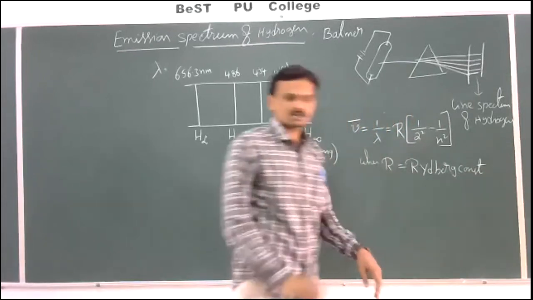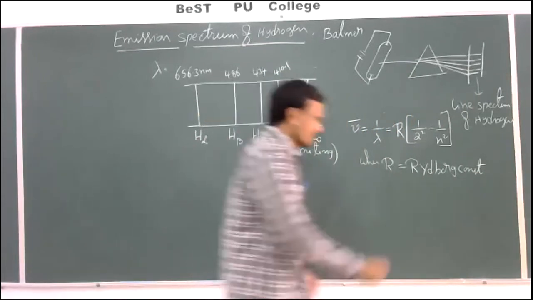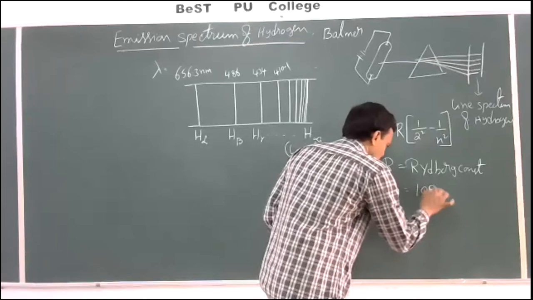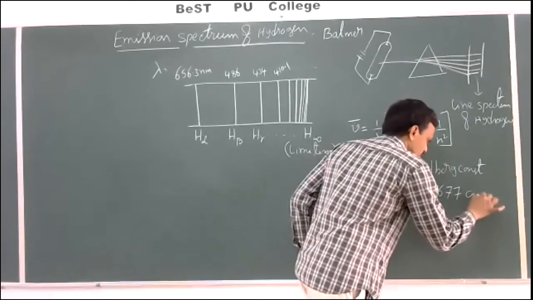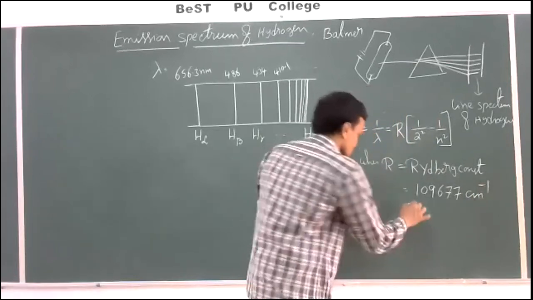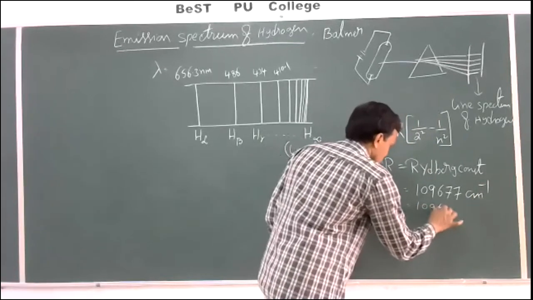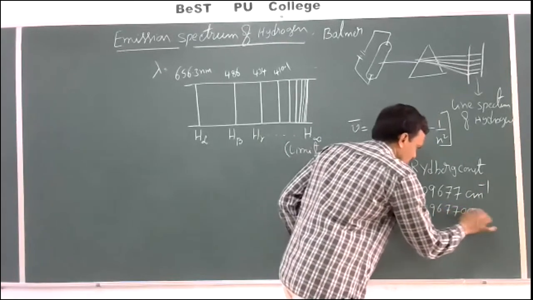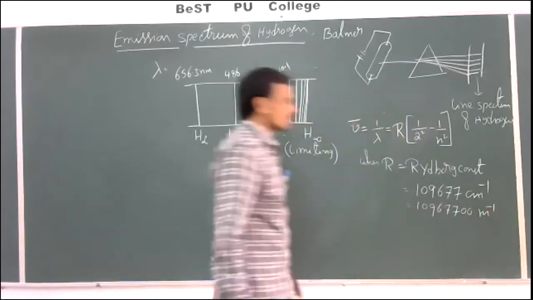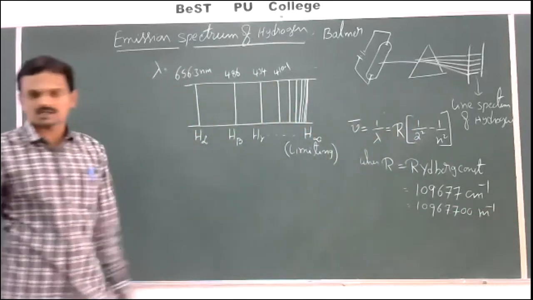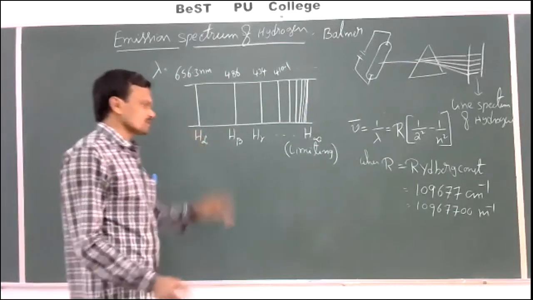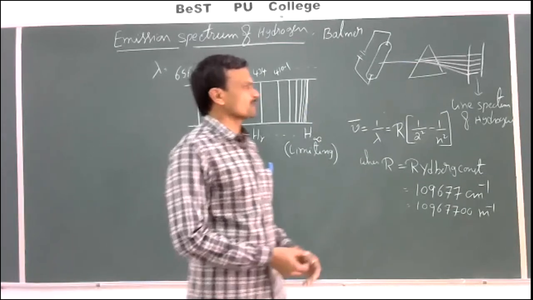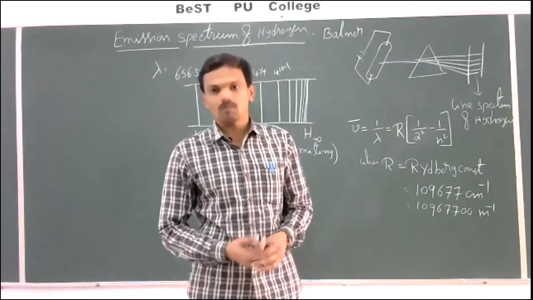Where R is known as the Rydberg constant, and its value is 109677 per centimeter, otherwise 10967700 per meter. This is the value of R in per centimeters and per meters. Okay, this is about the emission spectrum of hydrogen, which was studied by Balmer.